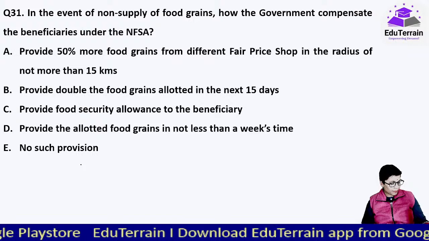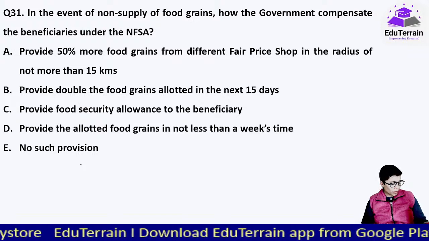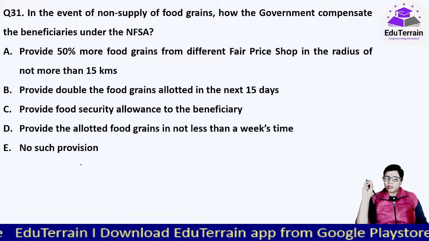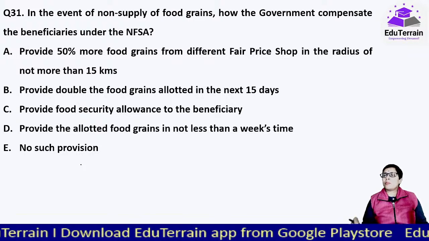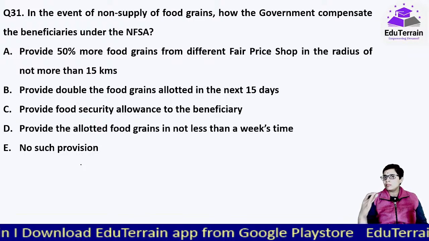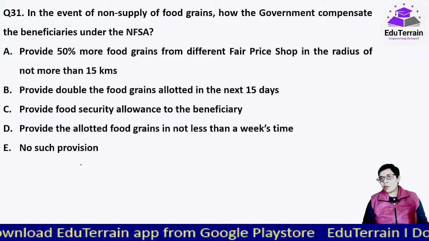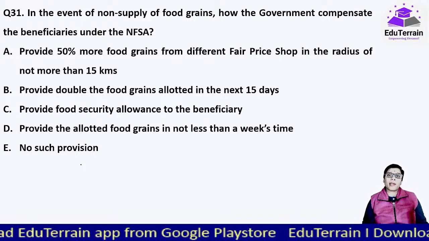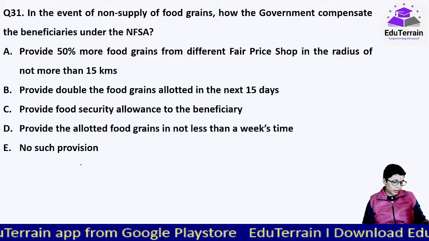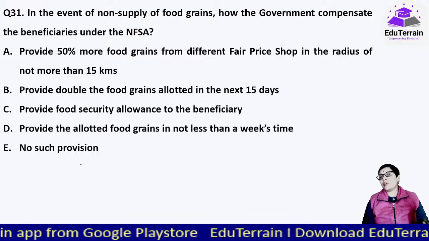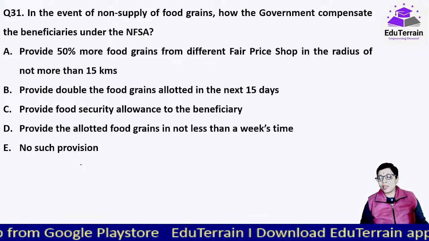Yes, what will happen if they are not able to service? कई बार ऐसा होता है कि rural areas, very remote areas, they will not be able to provide the supply of food grains. Non-supply भी होता है. In that case, what they do is they provide food security allowance to the beneficiary. Okay, they provide an amount to them.